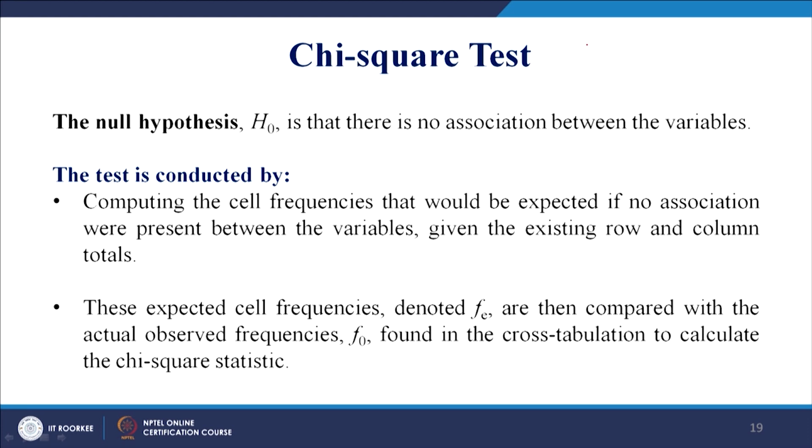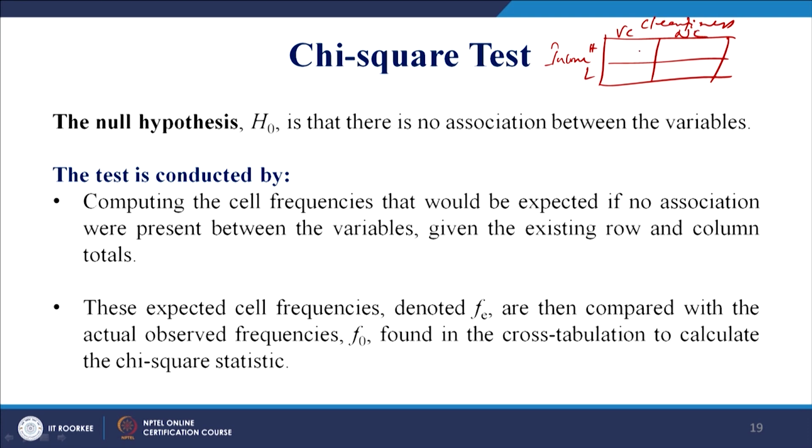So, suppose we take something like the income of people versus cleanliness. Okay. So, high income, low income, and people can be very clean, hygiene oriented, or not so clean.